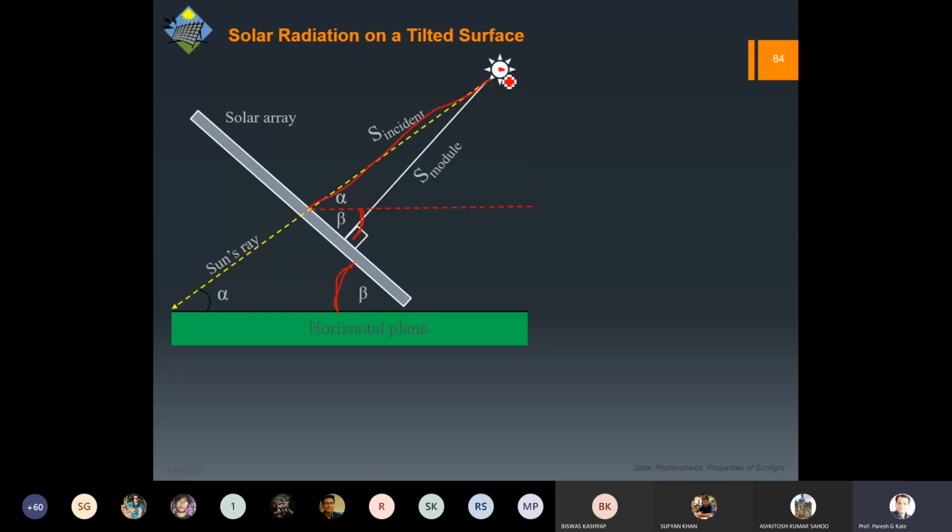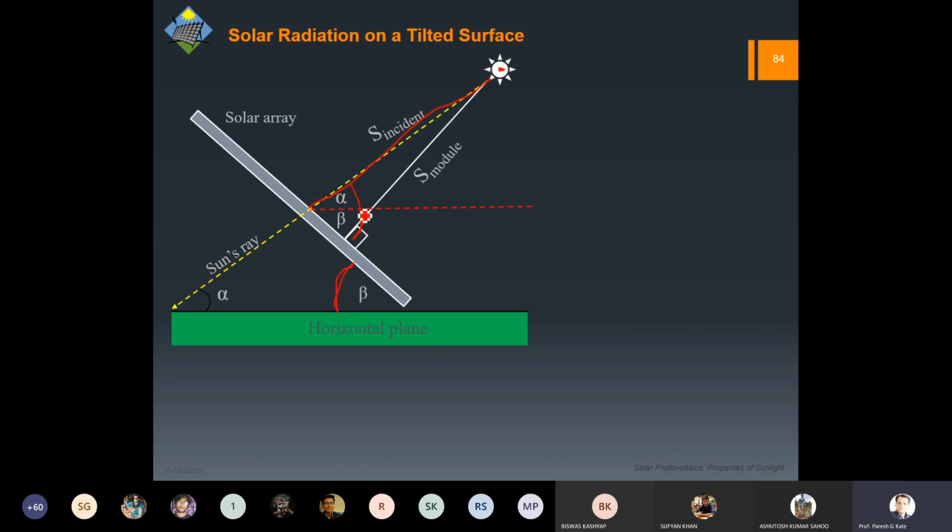However, that may not be the exact particular one. And again, let me tell you, we still haven't gone into the sun tracking. Right now we are talking about the fixed solar panels or fixed surface. So on a particular day, it may happen that it is coinciding with this particular line and making a perfect 90-degree angle. However, it may not be the case most of the time. Rather, on the 364 days, this will not be the case, right?